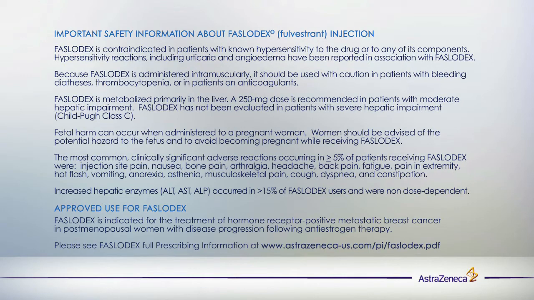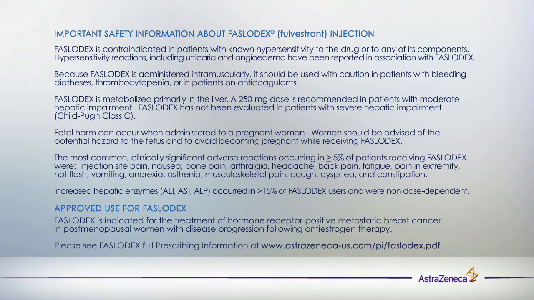A 250 mg dose is recommended in patients with moderate hepatic impairment. Faslodex has not been evaluated in patients with severe hepatic impairment, Child-Pugh Class C. Fetal harm can occur when administered to a pregnant woman. Women should be advised of the potential hazard to the fetus and to avoid becoming pregnant while receiving Faslodex.